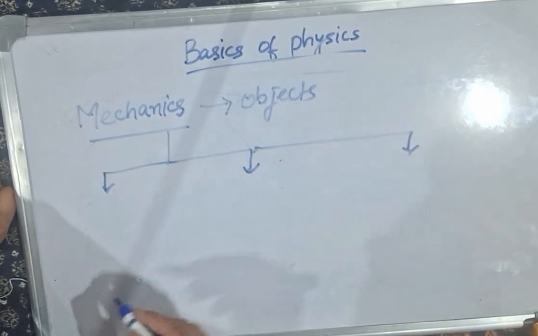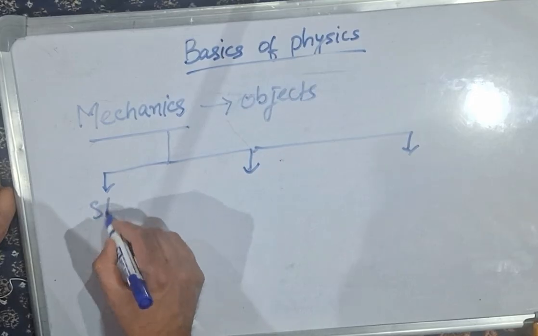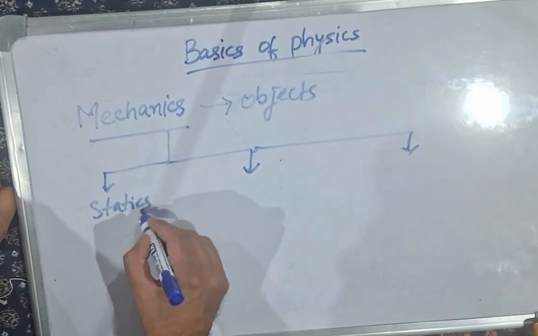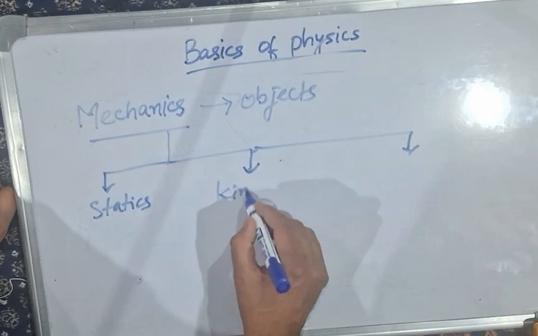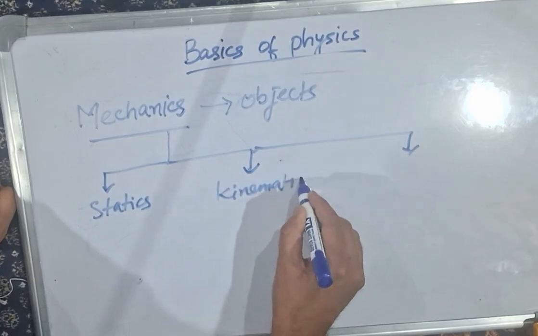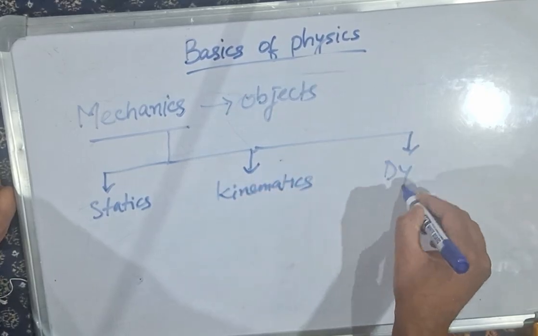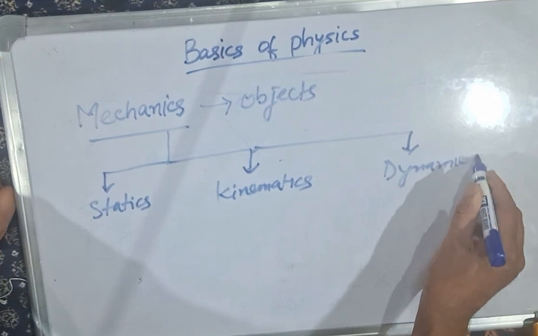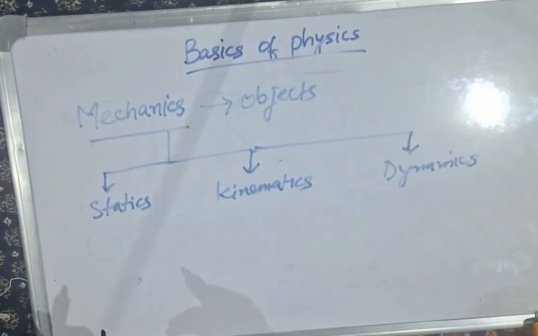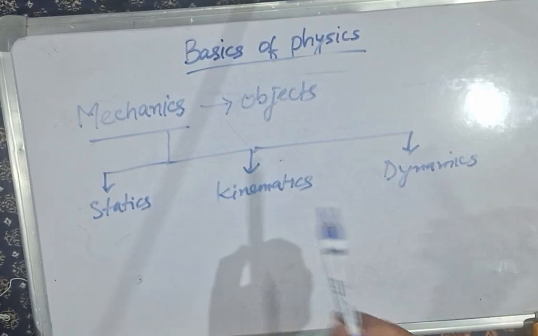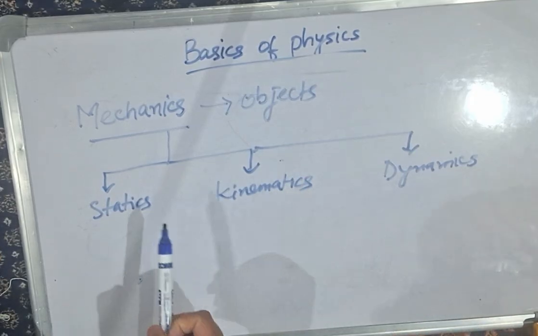So mechanics can be of three types. It can be statics, it can be kinematics, and it can be dynamics. So mechanics is of three types. One is statics, another is kinematics, and the third one is dynamics.